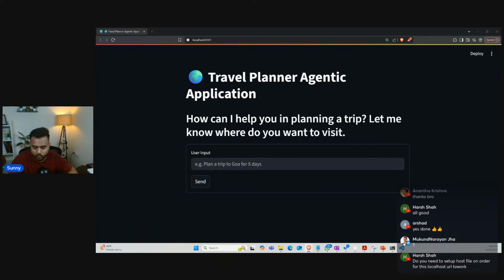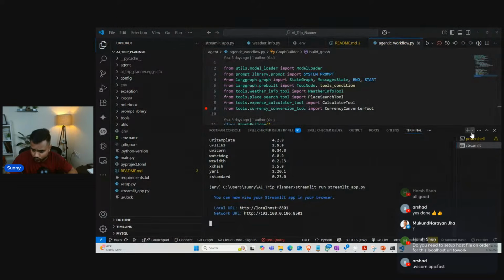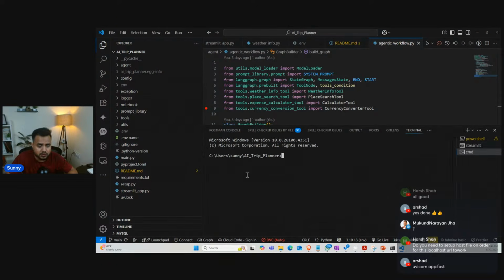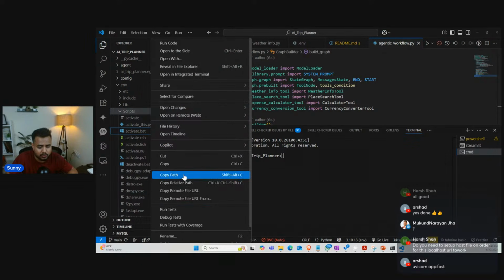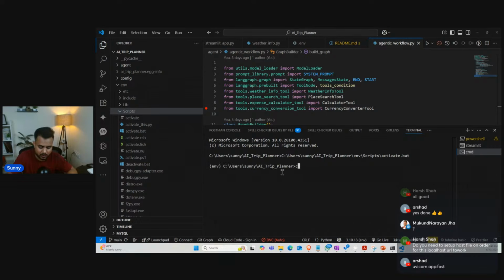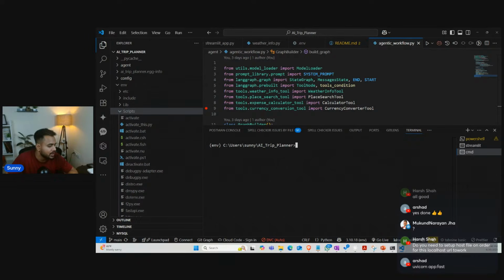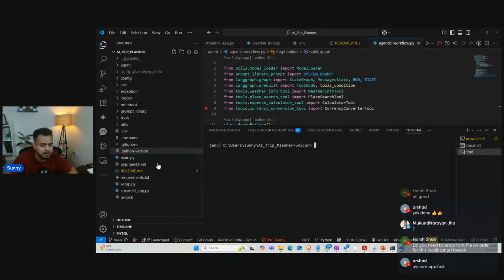Okay, so here I'm going to write. As of now, if you execute it now, you will get an error. So my command is uvicorn. I will have to open a new terminal, and again we'll have to activate the environment over here. So Scripts, then here is my activation file. I'll just copy the path of it and pass it over here. Then cls. Now here, guys, I will write uvicorn. Okay, now I'll write my file name. So what is my file name, guys? Main. So I'll write main over here, then app.